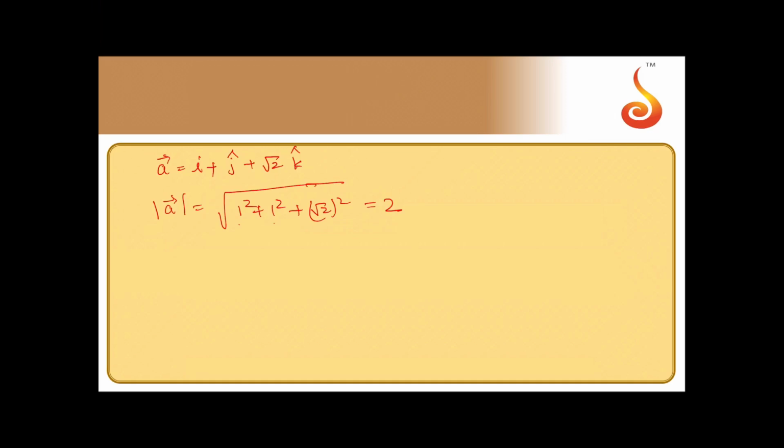Now the angle made by this vector with the z axis is given by cos gamma is equal to, where gamma is the angle between the vector and the z axis, the z component, that is root 2, divided by the magnitude of the vector, that is 2. That will be 1 by root 2. Cos gamma is 1 by root 2, so gamma should be 45 degree. That is option B.